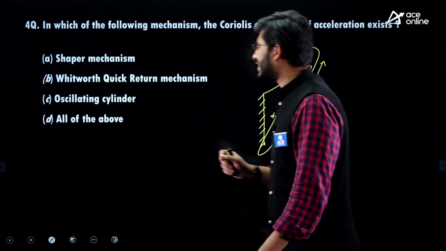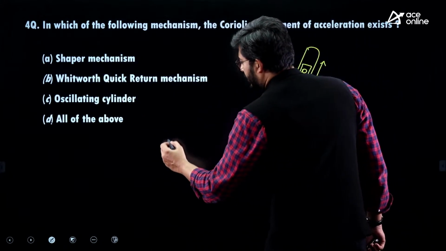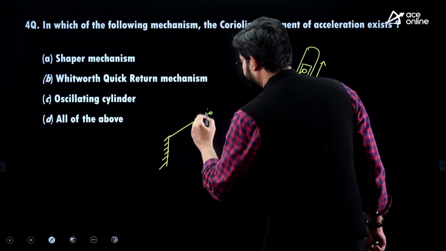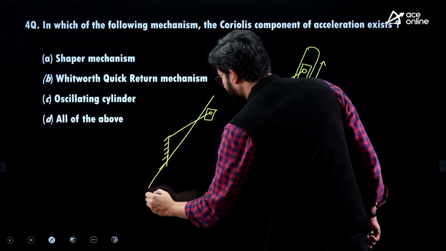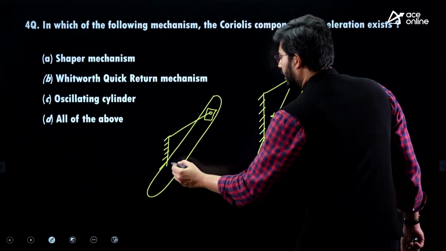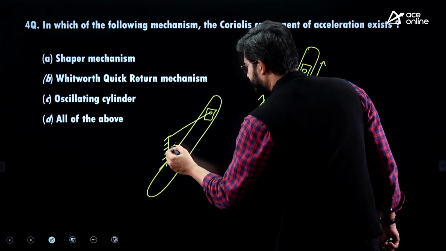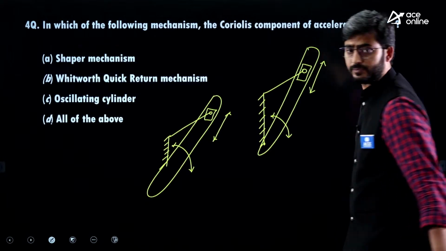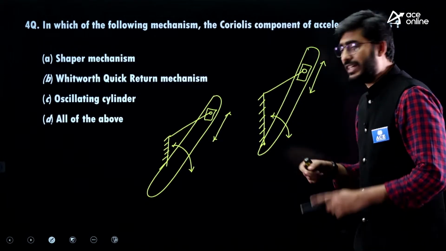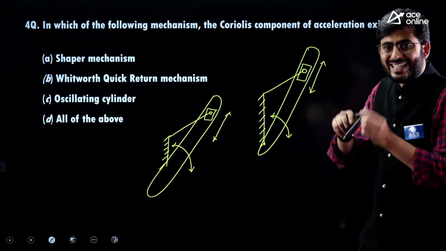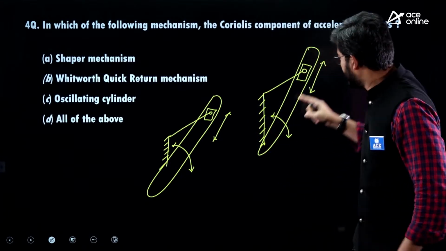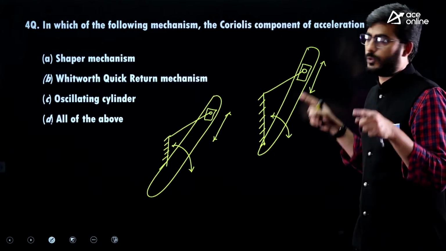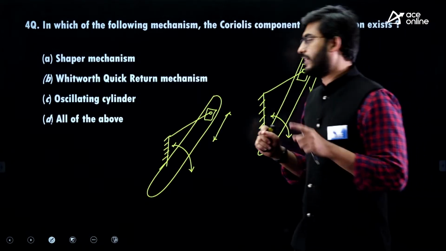Similarly, even in the Whitworth mechanism, the shortest link will be fixed, and in this there will be definitely a slotted bar. This slotted bar will undergo rotation, and there will be definitely a slider present. So here also you are able to see on a rotating body there is another body having some relative motion along the rotating body. Then the Coriolis acceleration will exist.